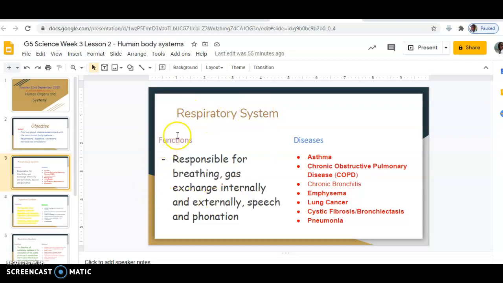Now, the function of the respiratory system is that it's responsible for breathing, gas exchange internally and externally, speech, and phonation.